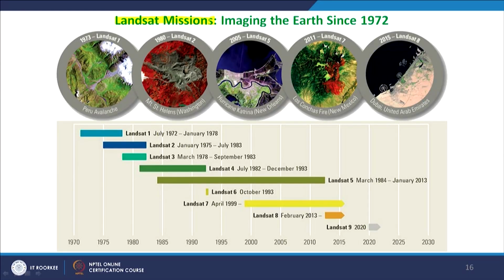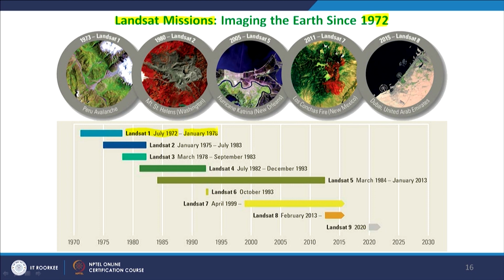Now, in a very brief way, we will also be seeing the Landsat missions starting since 1972, like Landsat 1, which started in July 72. It remained in space for about 5.5 years.